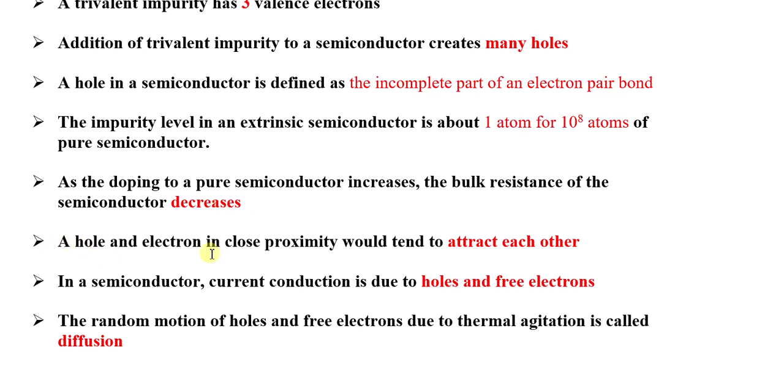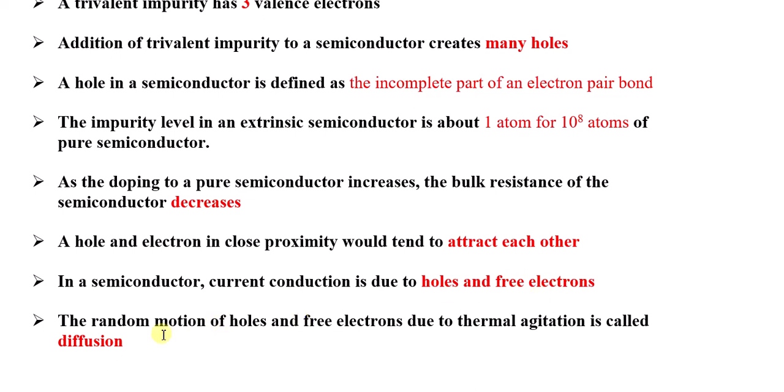Next is, a hole and an electron in close proximity would tend to attract each other, because a hole is positively charged and an electron is negatively charged. In a semiconductor, current conduction is due to holes and free electrons. This is a very important thing. It is not that conduction starts only from electrons, but current occurs because of holes as well as free electrons. So in a semiconductor, current conduction is due to both holes and free electrons.